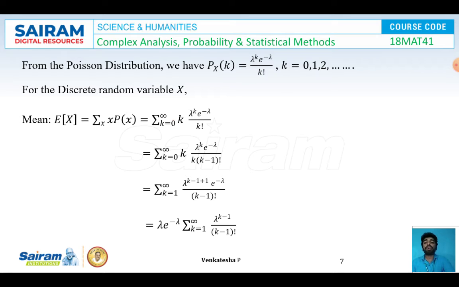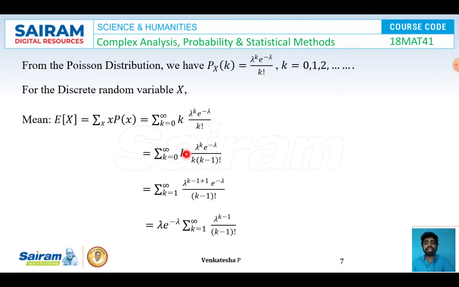So I got summation k from 0 to infinity k into lambda power k e power minus lambda by k factorial. To eliminate this k term, I'm going to expand k factorial as k into (k minus 1) factorial. So I got summation k from 0 to infinity k into lambda power k e power minus lambda divided by k into (k minus 1) factorial. So I can eliminate one k term here.